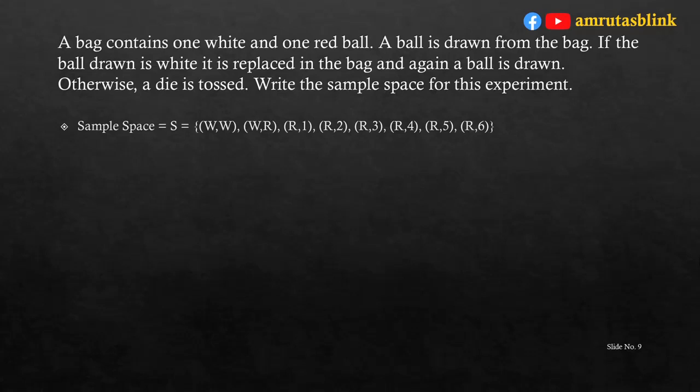Now, if the ball is red, then the die is tossed. So, after red, we can have 6 different possibilities for a die. Hence, it would be R1, R2, R3, R4, R5 and R6. Hence, the total events in the sample space are WW, WR, then R1, R2, R3, R4, R5 and R6.